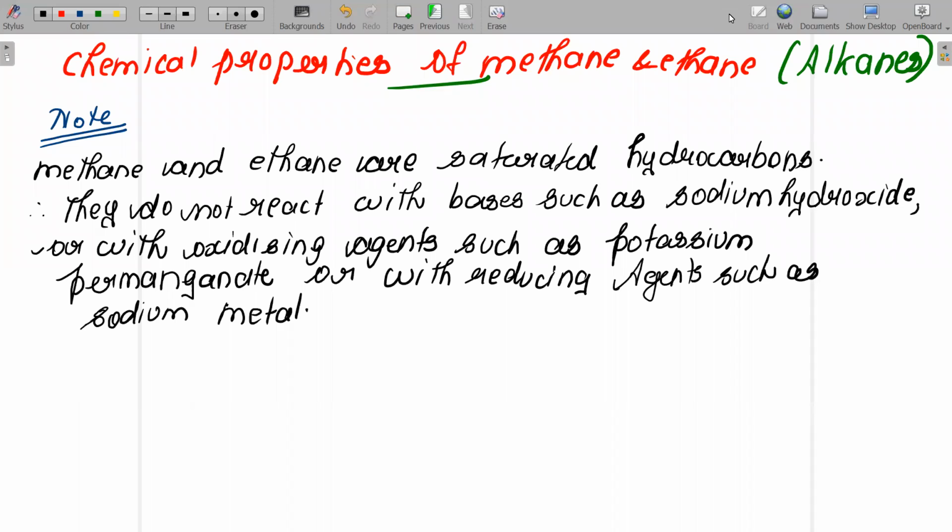Children, we are talking about the chemical properties of methane and ethane. Please understand, methane and ethane are saturated hydrocarbons. Because of this reason, they won't react with bases such as sodium hydroxide. They won't react with oxidizing agents such as potassium permanganate. Also, they won't react with reducing agents such as sodium metal. I hope you understood this.